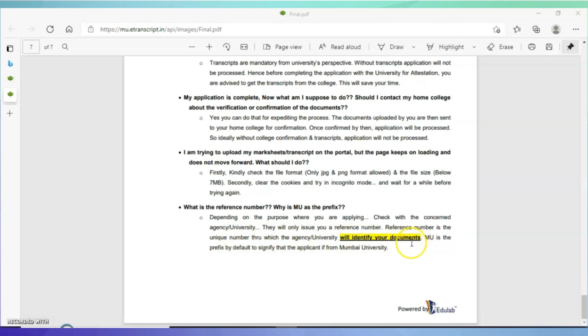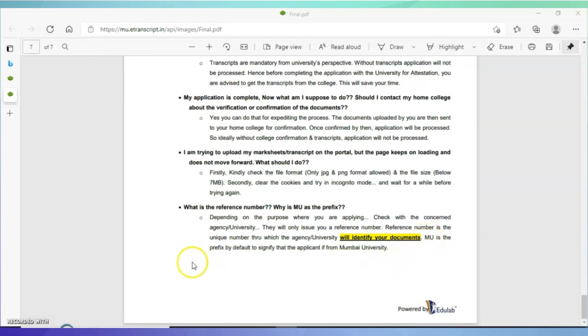That's what we were discussing in my previous session. This is a unique identity number which your agency will provide. That same number you have to enter, so that Mumbai University can communicate with them with this reference number.